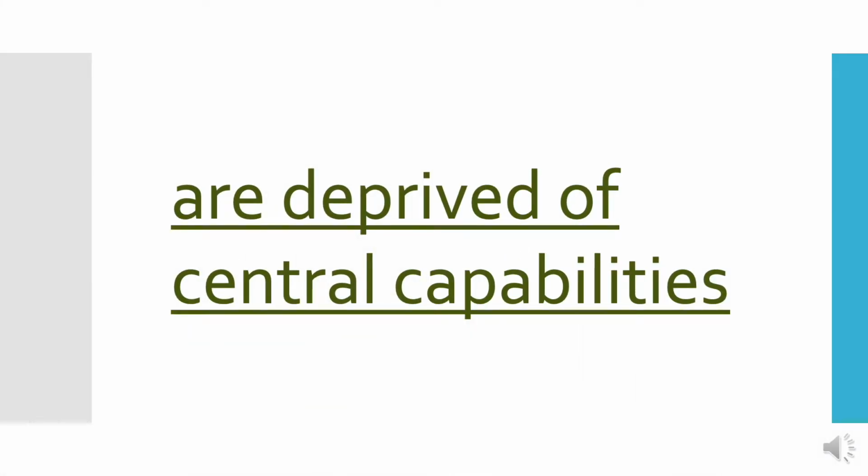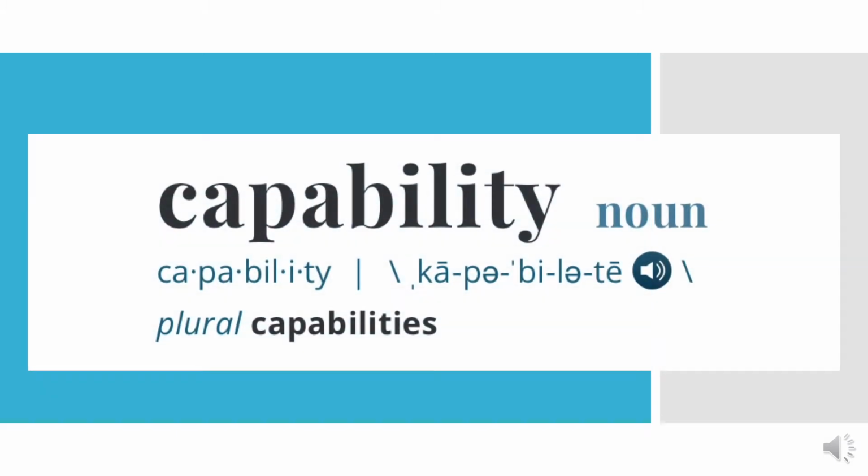Lastly, central capabilities. Capabilities encompass all one is able to do or be. Central capabilities indicate the ones we deem necessary, which we will explain later. While the idea of financial stability stemmed from Ashlyn, the idea of capabilities came from Amartya Sen, an economist and philosopher, and Martha Nussbaum, another philosopher.